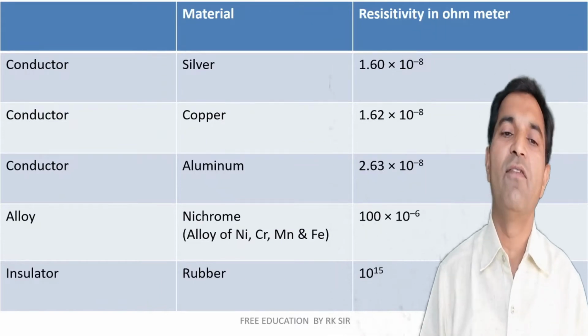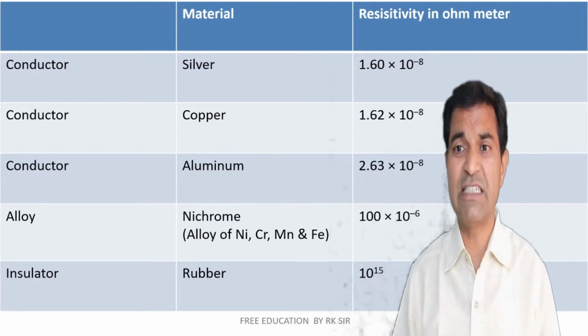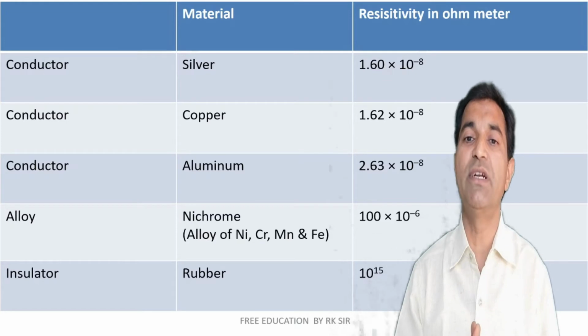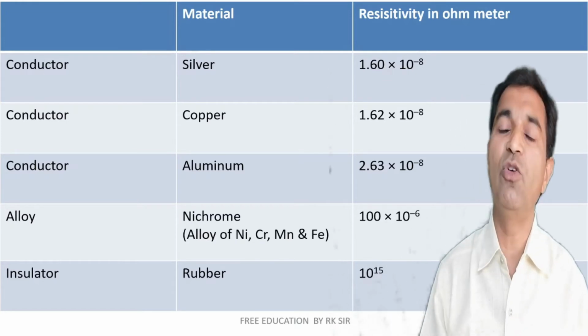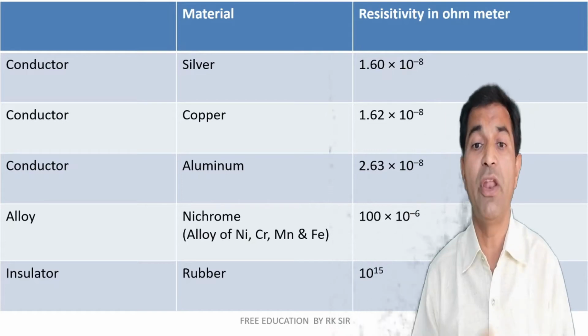Now this represents three conductors: silver, copper and aluminum. You can see that they have very low resistivity. Resistivity is expressed in ohm meter. You should definitely write the units. So silver, copper and aluminum have very low resistivity, whereas see the resistivity of the alloy nichrome.